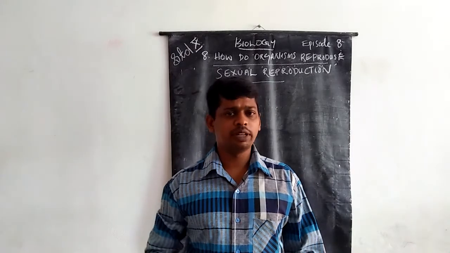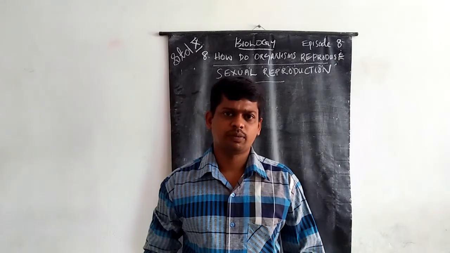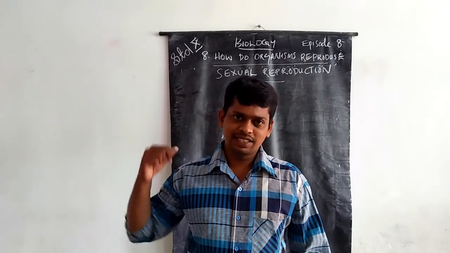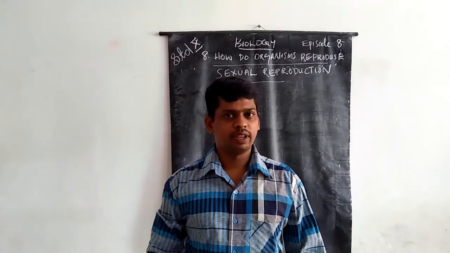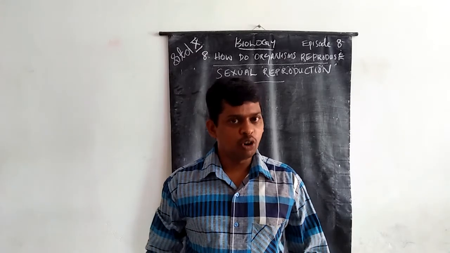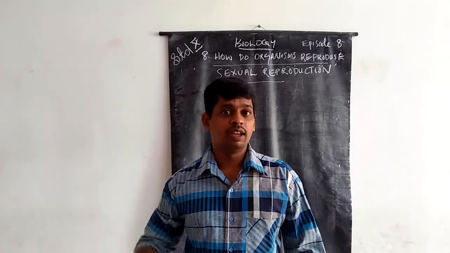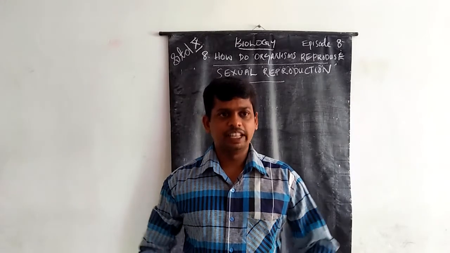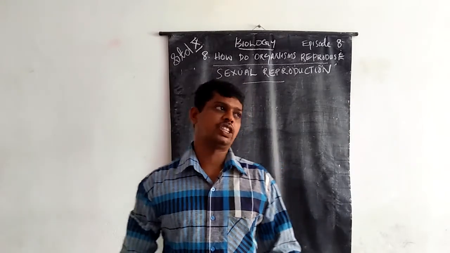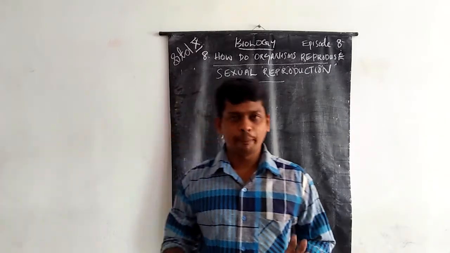That means the involvement of parent is single. In sexual reproduction, two parents are involved in the development of the next generation.